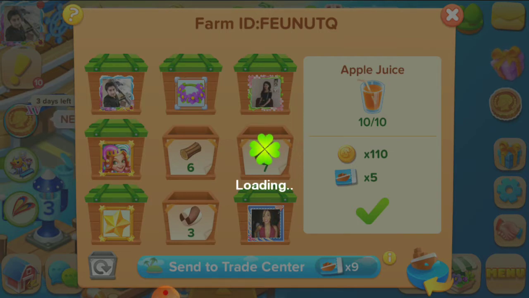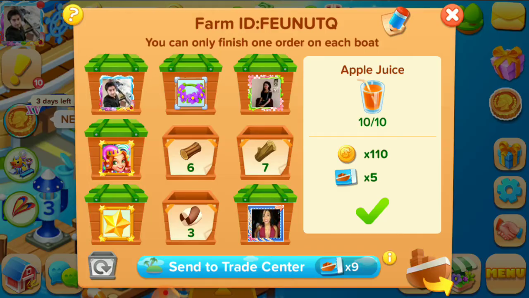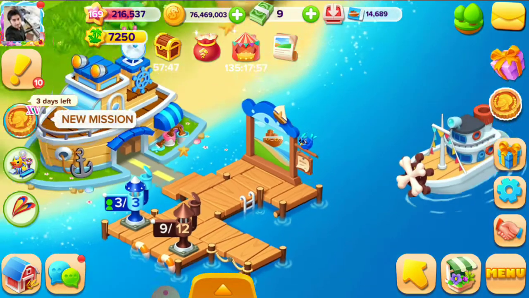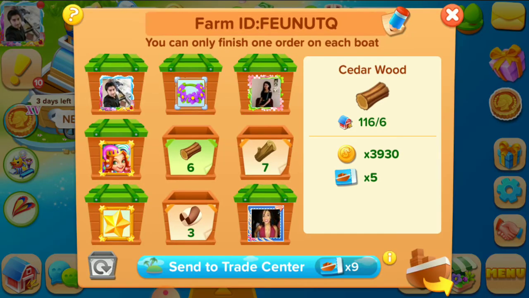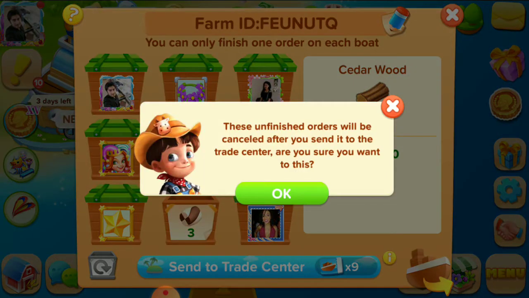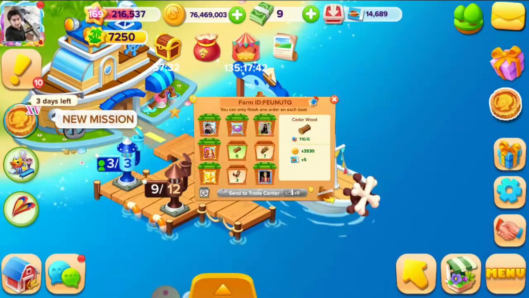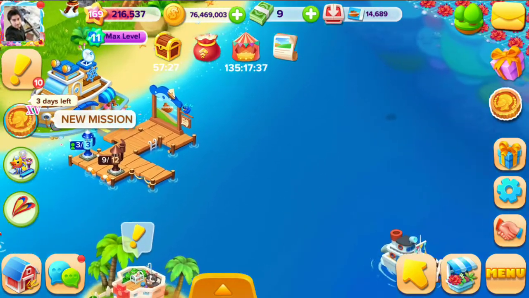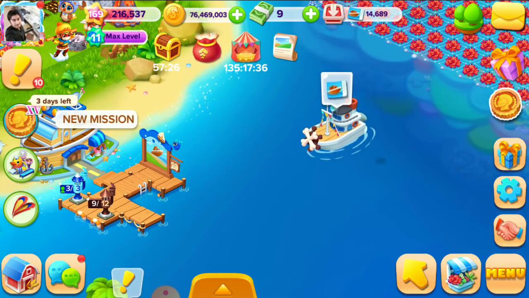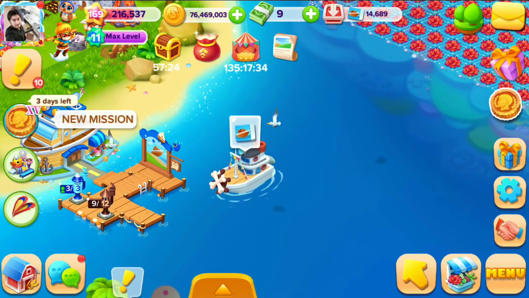Our boat is coming. Oh yes, this is our boat. The order is finished, but because I am telling you, you can't check. Our boat is going. Now the orders, we have got